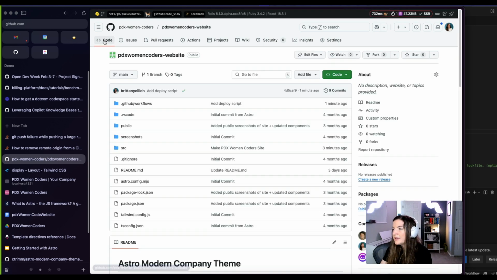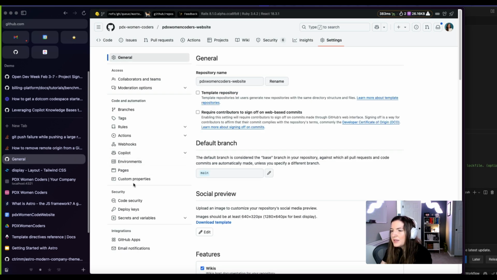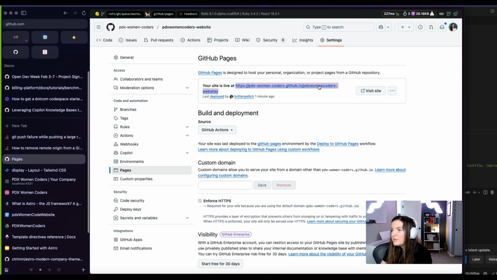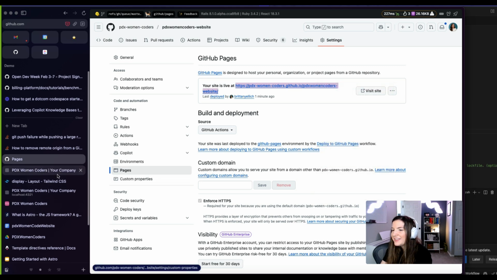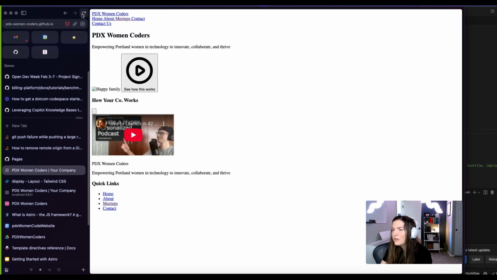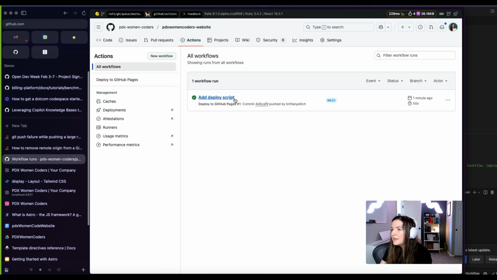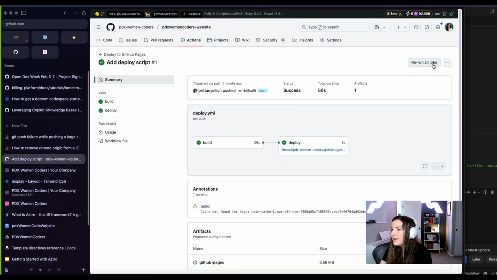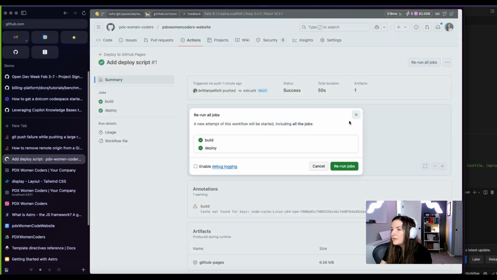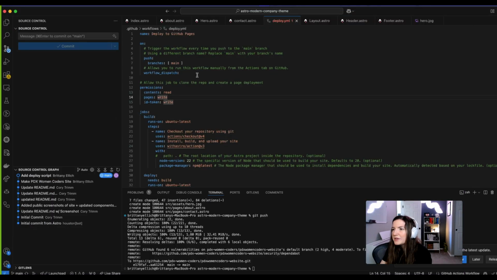Excellent. Okay, so if we go to the code, well, actually, let's see here. Let's go to the pages settings, and we can check it out, hopefully, right here. Oh, that doesn't look great. I'm going to rebuild it. I've had this occur previously, and I've got to remember exactly what happened here.